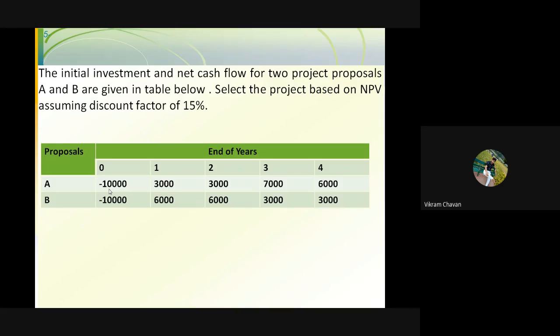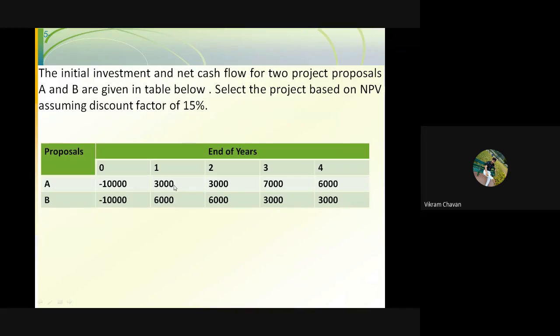That is nothing but the outflow of money from the company for the investment purpose. So investment is always taken with a negative sign. Okay, so negative 10,000, that will be the initial investment for that particular project. Here also minus 10,000, so that is the initial investment.